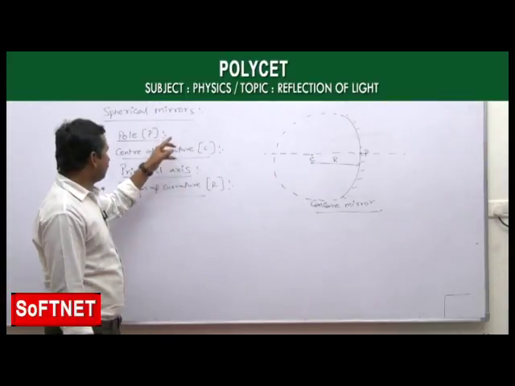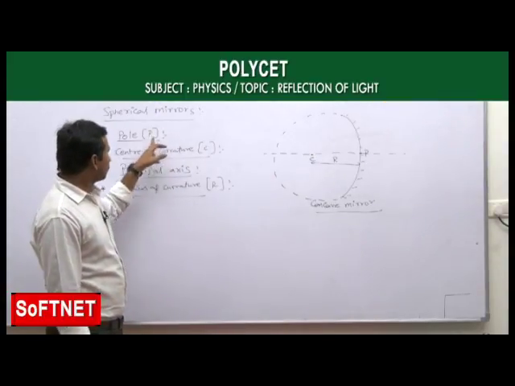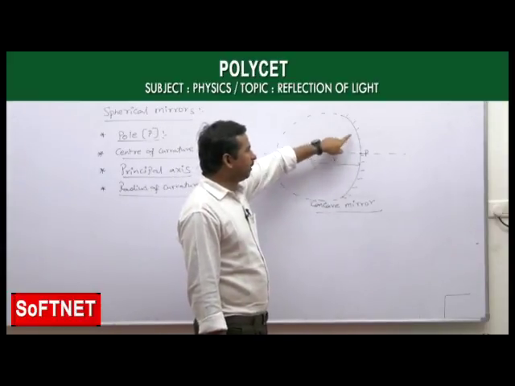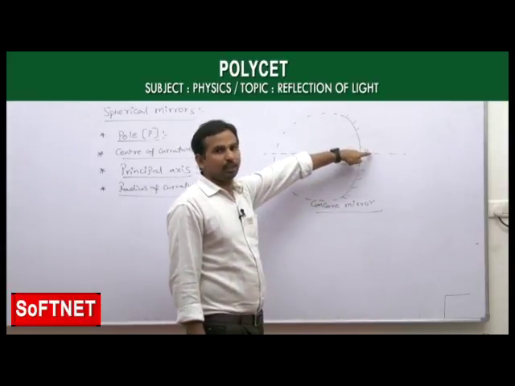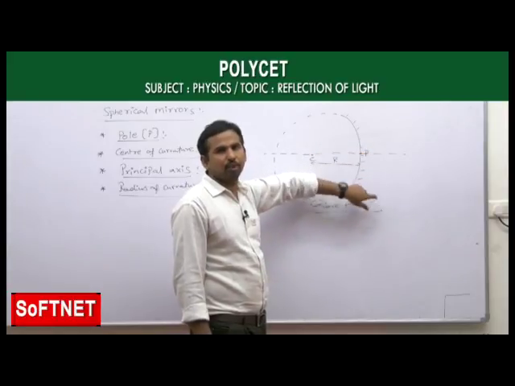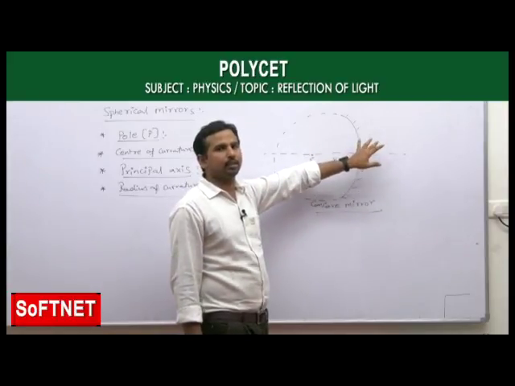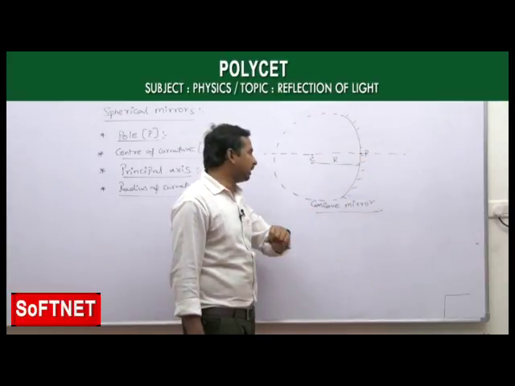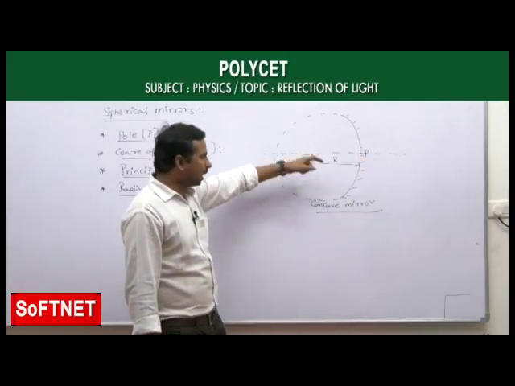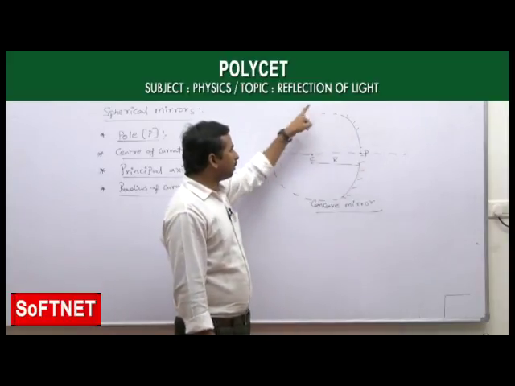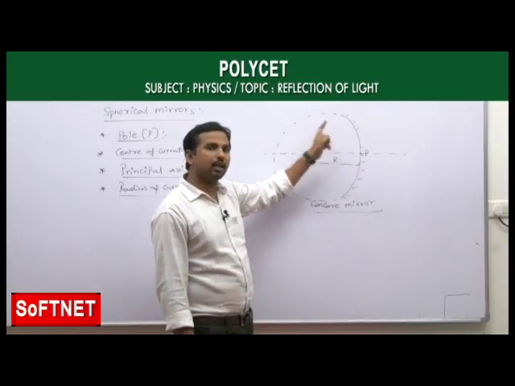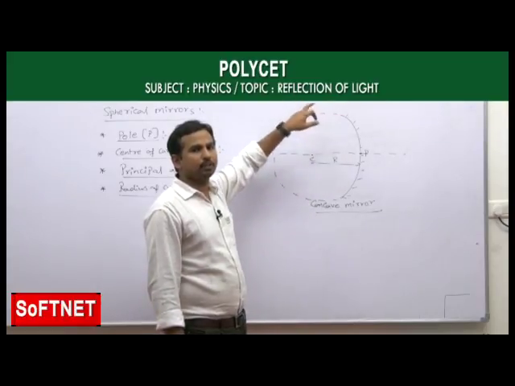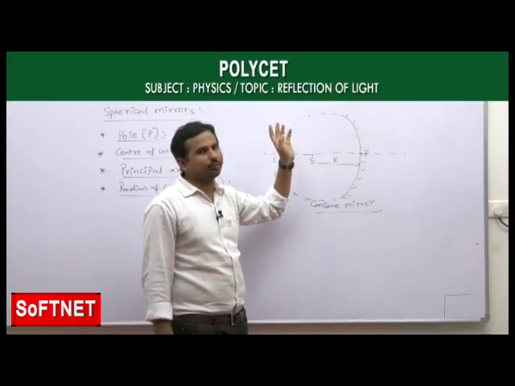Now again we will see these definitions. First one is the pole. As I said, the pole is nothing but the geometric center of the given spherical mirror. It may be convex or concave. The geometrical center of the spherical mirror, we call the pole. And next one, center of curvature. As our spherical mirror is a part of a glass sphere, that glass sphere has a center. The center of that imaginary glass sphere we call the center of curvature.